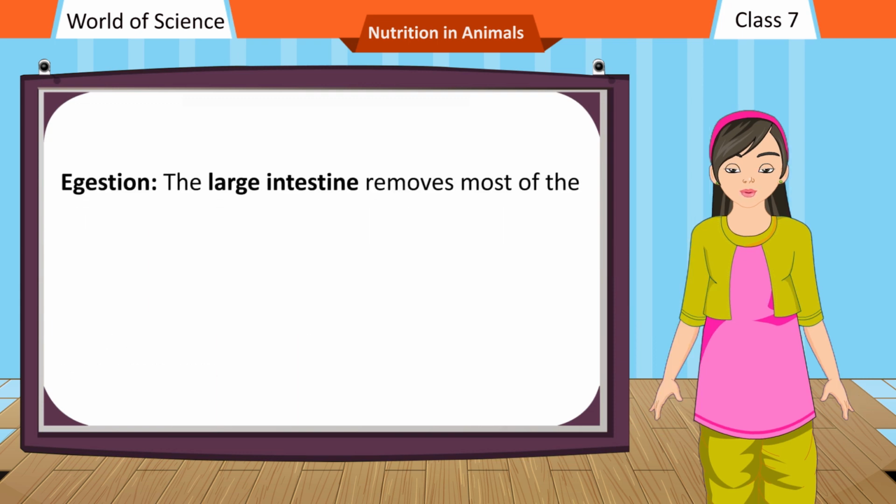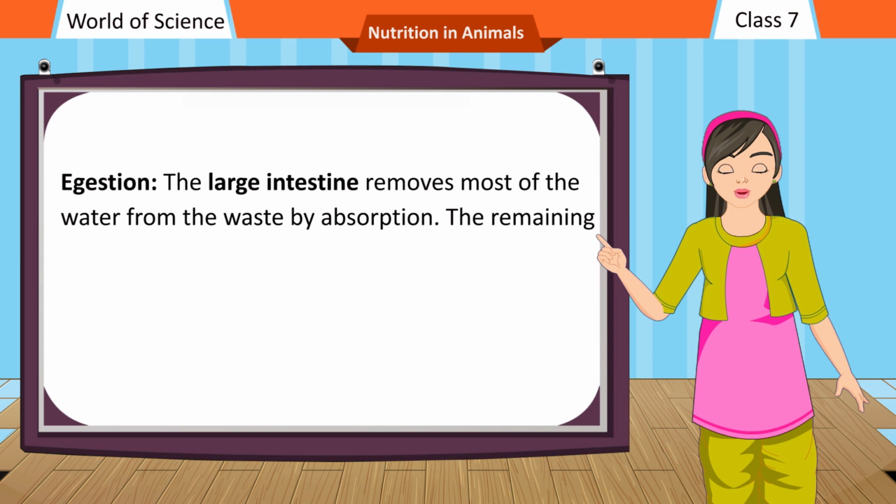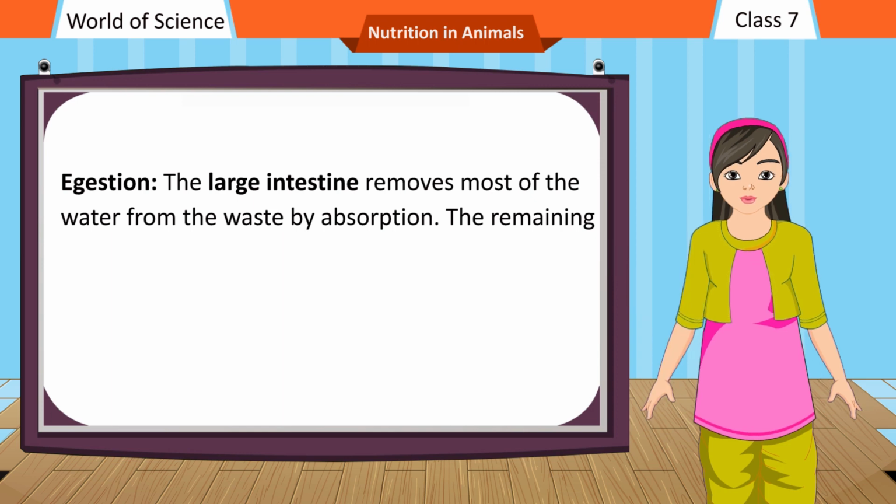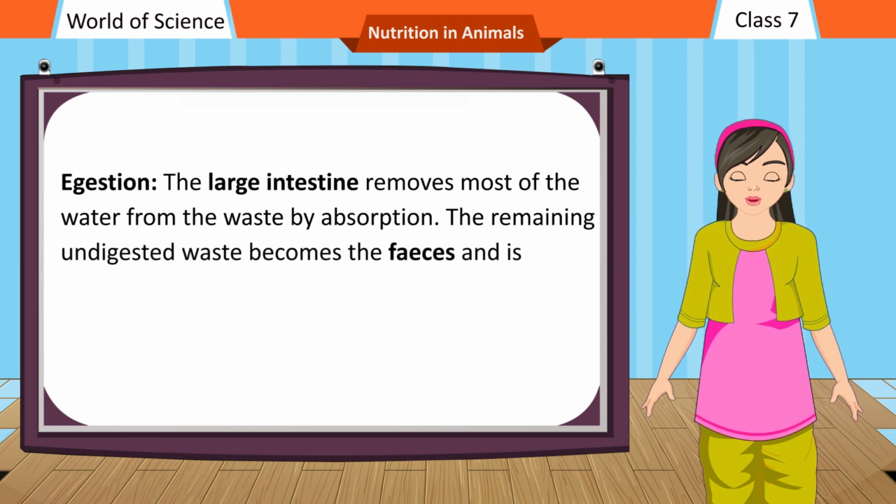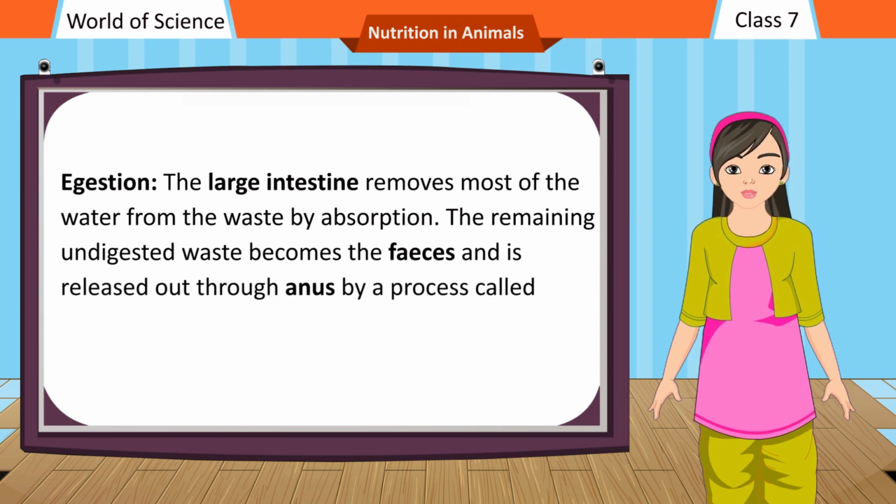Egestion. The large intestine removes most of the water from the waste by absorption. The remaining undigested waste becomes the feces and is released out through anus by a process called egestion.